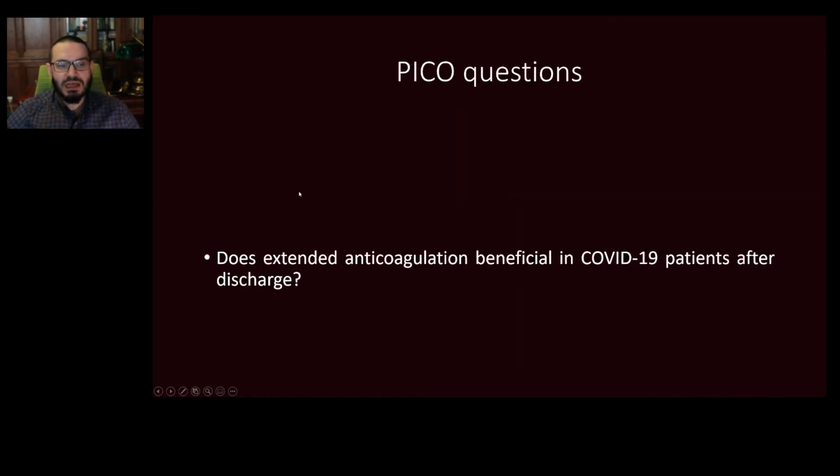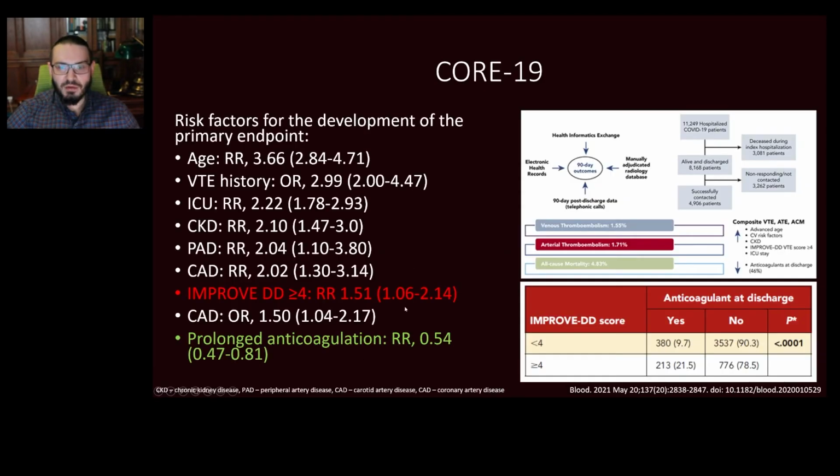So the next question is, is extended anticoagulation beneficial in COVID-19 patients after discharge? We have preliminary data from the MICHELLE trial... from a COVID-19 study, which included a lot of patients and assessed the outcomes within 90 days of observation, and there was a rather high incidence of venous thromboembolism, arterial thromboembolism, and all-cause mortality. Those who had an IMPROVE DD score of 4 and higher were at increased risk of developing such complications. However, extended anticoagulation after discharge was associated with a lower incidence of such complications.